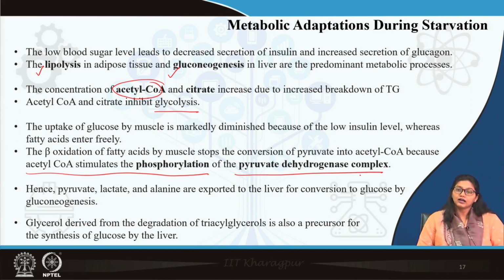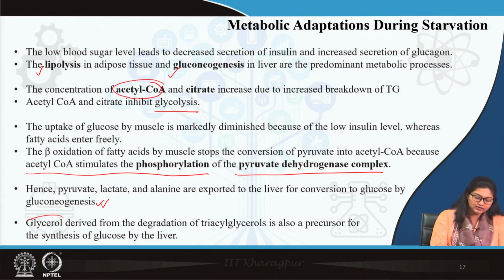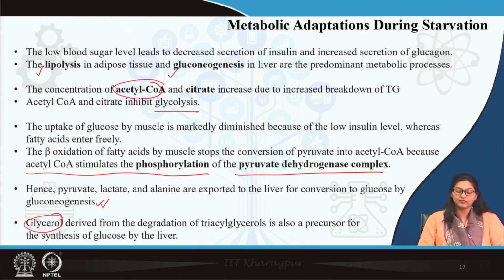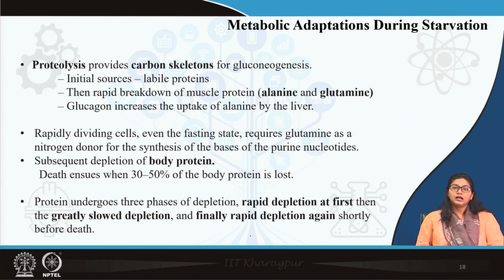So, the main initial metabolic adaptation occurs via neoglucogenesis, and also the glycerol which is derived from the triacylglycerol acts as a precursor here. Then there is proteolysis, the carbon skeletons of amino acids of different organs are now providing glucose.